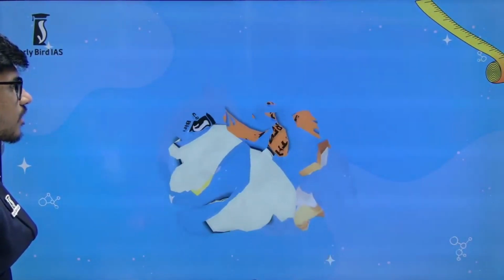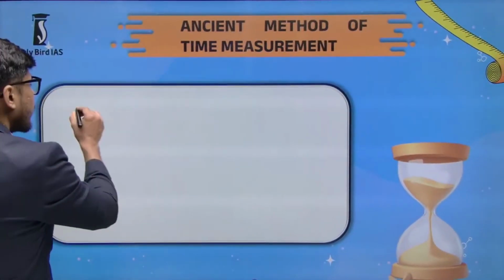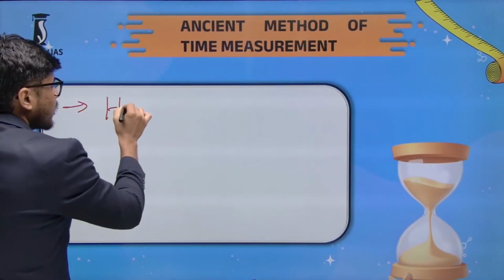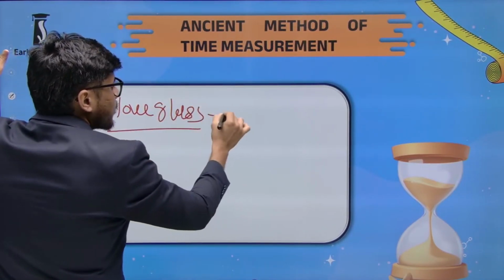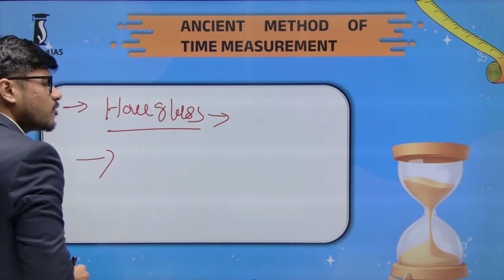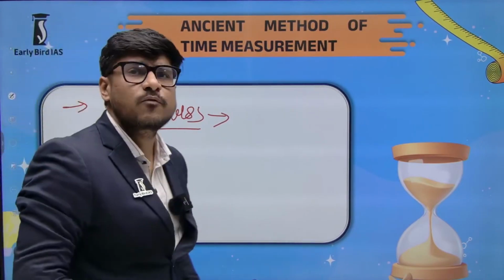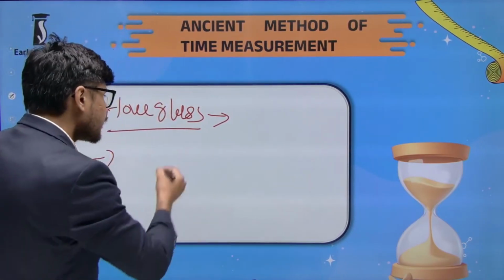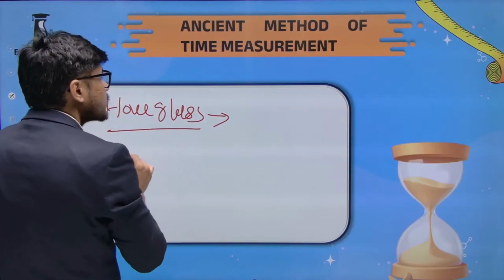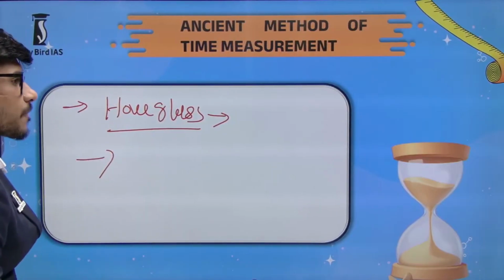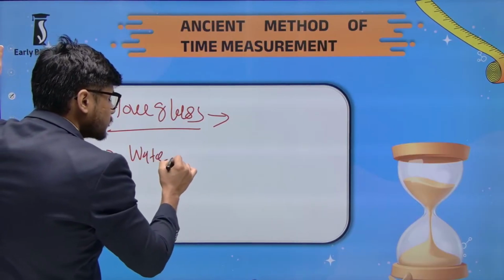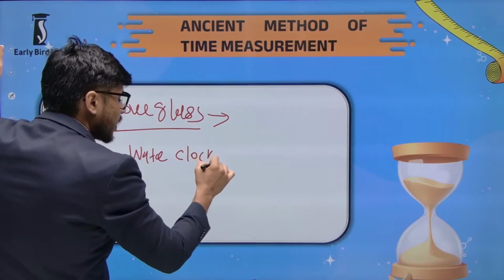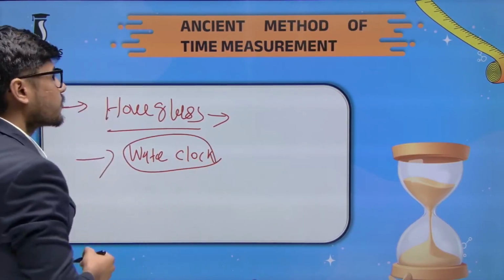Ancient method: in ancient times, we used the hourglass, as I have told you, which in Hindi we also call रेत घड़ी. You must have seen it, it has been used in many movies many times. So this hourglass is also used for the measurement of time. Then there is also a water clock, as you may have heard.